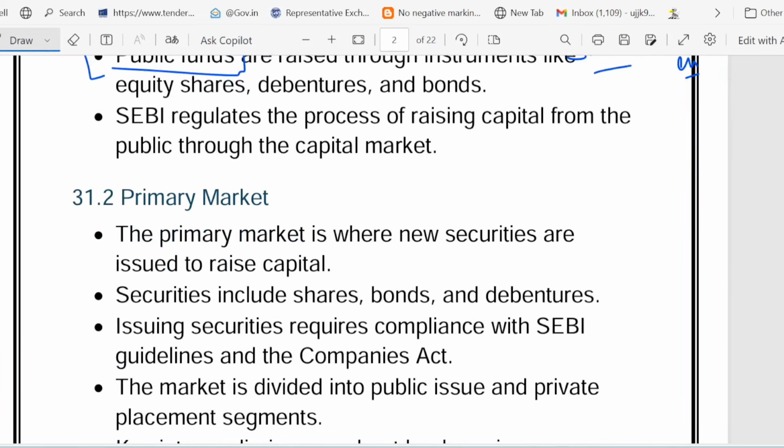Now comes the rule book. The rule book is SEBI and the Companies Act. SEBI acts like a market referee. It ensures no scam when a company raises public money, right? For example, before selling shares, a company must share its report card with SEBI. So this is the rule book, SEBI and Companies Act.